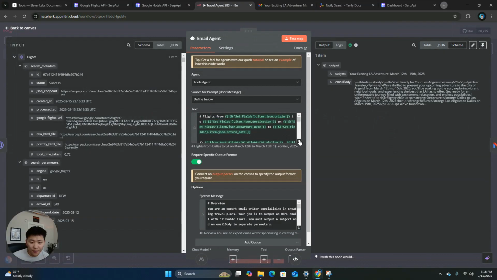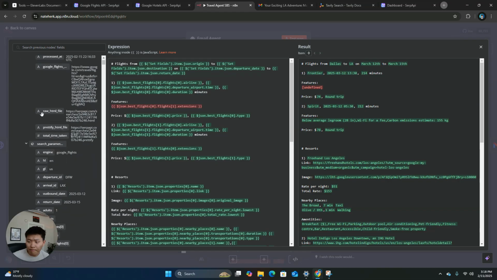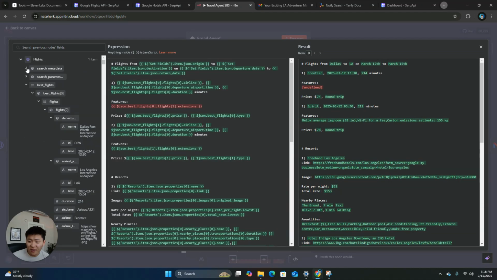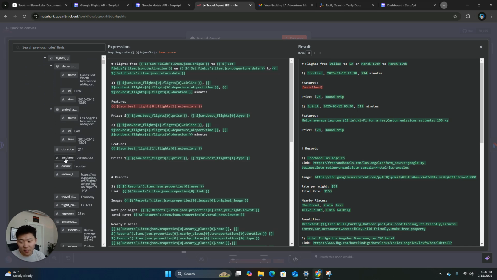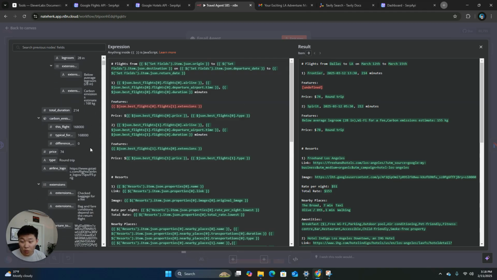I don't know why I was looking there. They just don't offer them. So do you see what I mean? It's not always going to be super consistent, because every flight is going to come through with different stuff. That's the one part that's not great about this. The good news is if it's not there, it's just not going to be there in the email. It's not going to error, as you can see in this case. But just keep in mind, it won't always be the exact same.